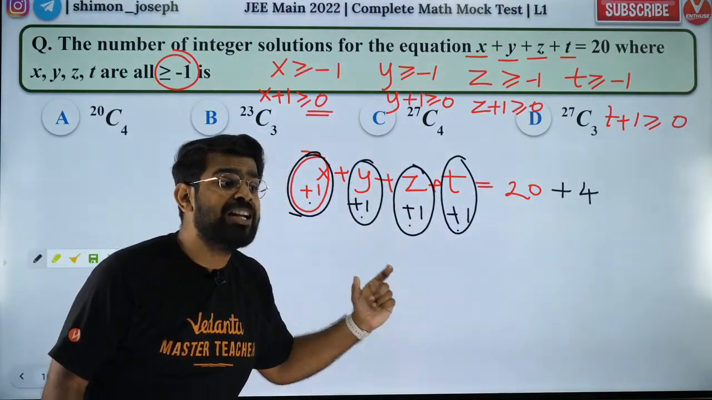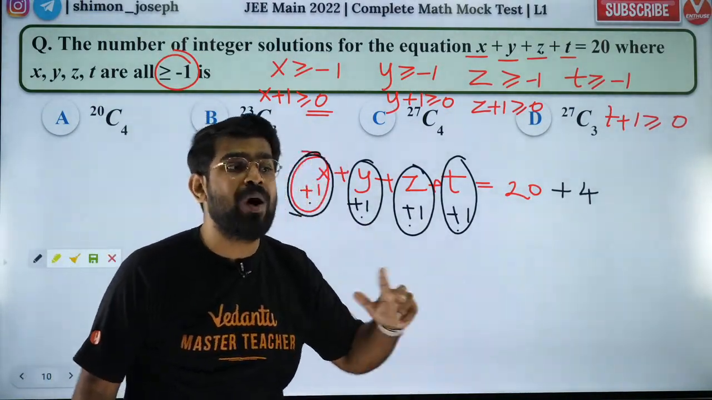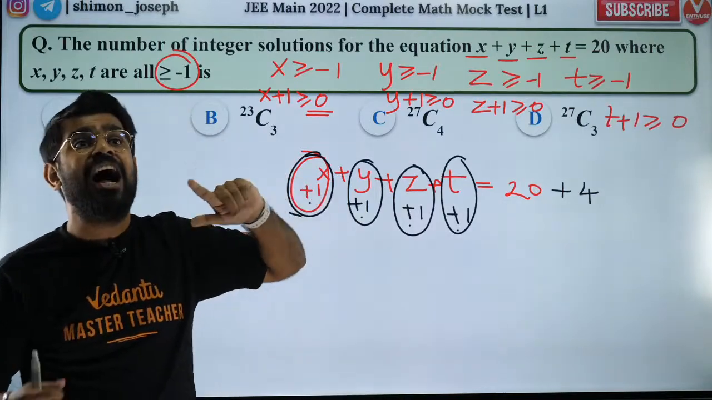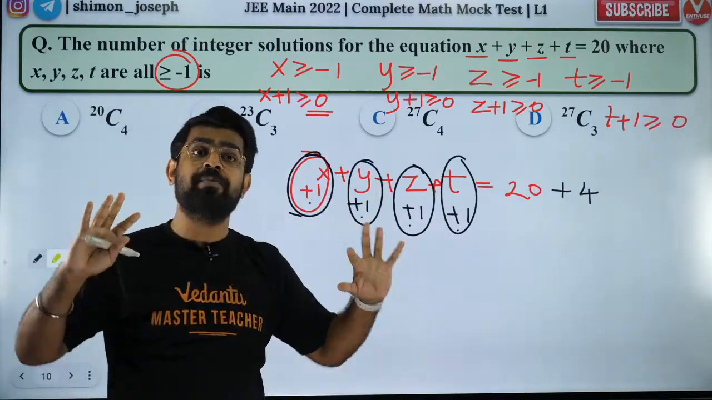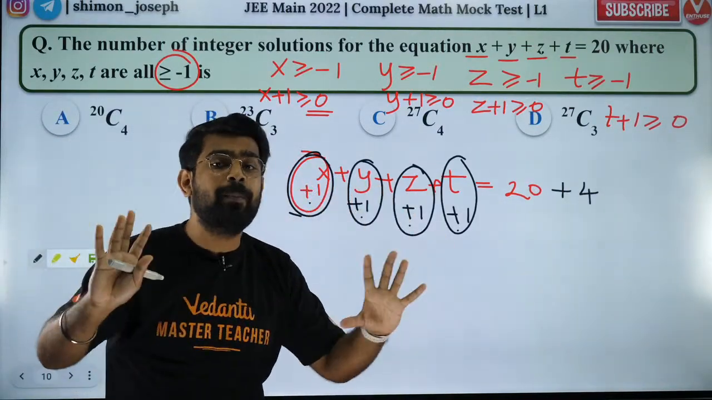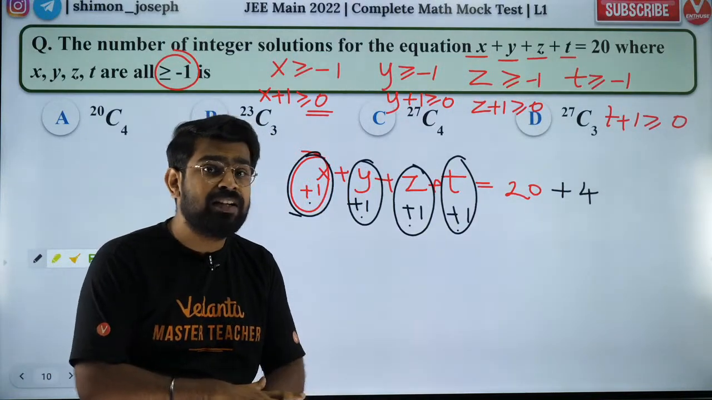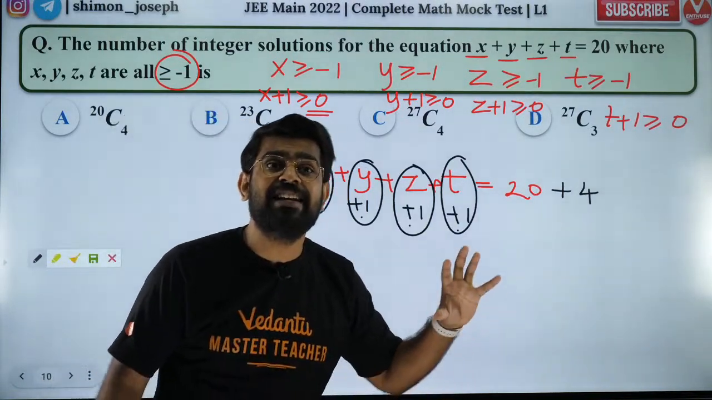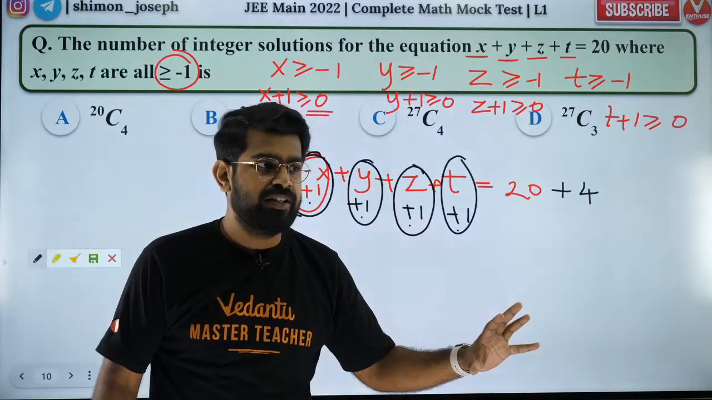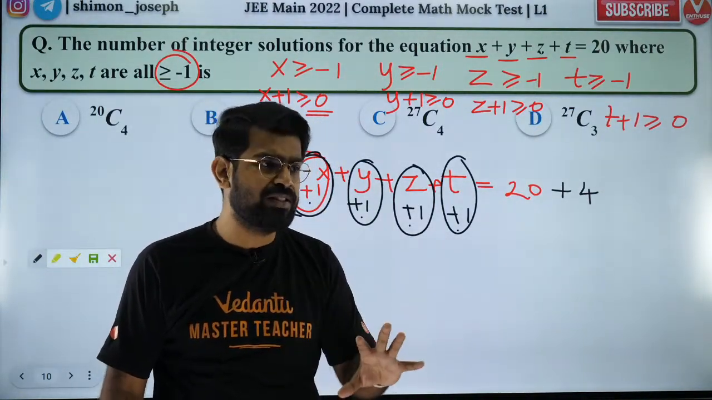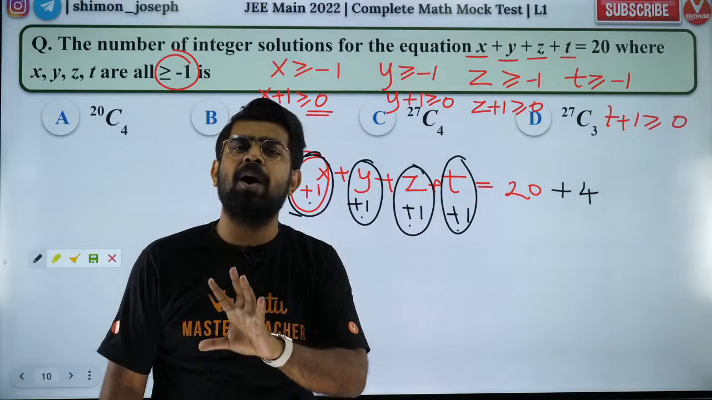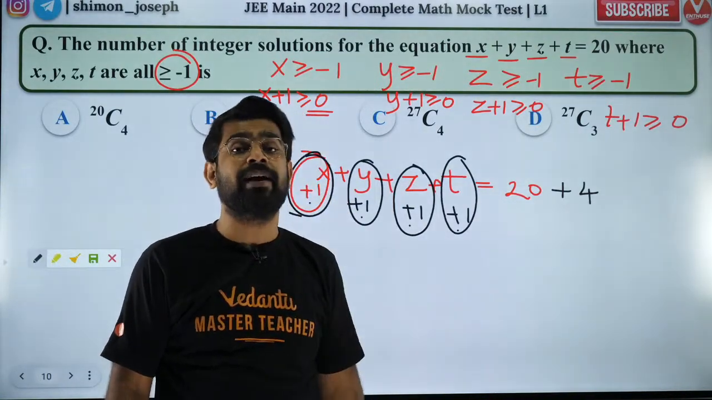What did I do here? I did manipulation. Why did I do manipulation? Because I know the beggar and coin formula. I mugged up the beggar and coin formula, which says that the number of non-negative integer solutions is equal to n plus r minus 1 C r minus 1. We studied that formula yesterday only, so I have it fresh in my mind.